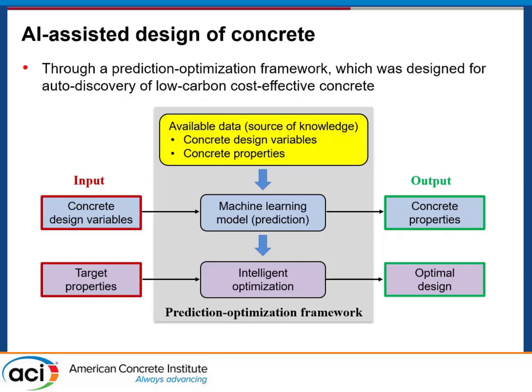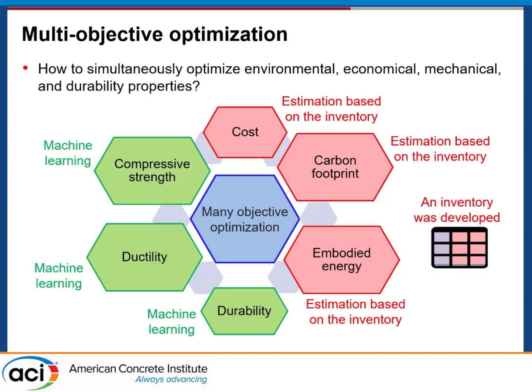After all of these efforts, we can train the high-fidelity machine learning model to predict the material properties, right? Once we specify the input variables, like the water-to-cement ratio, water content, this kind of information, then the program will automatically give us the concrete properties. We have tried to predict compressive strength, tensile strength, flexural strength, flowability, durability. And if we have this kind of relationship, we can use the optimization method to consider different design problems.